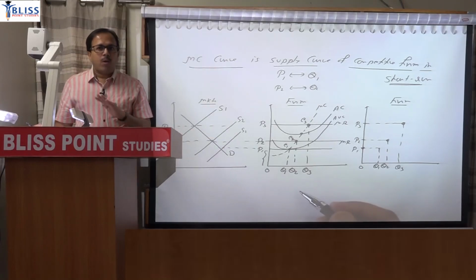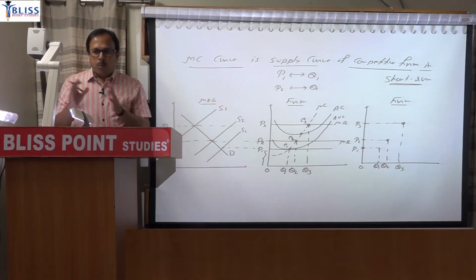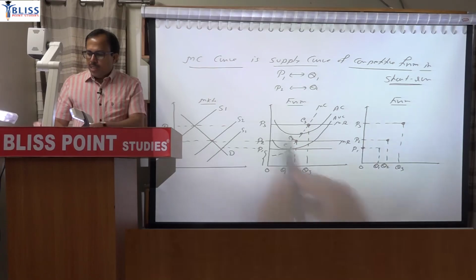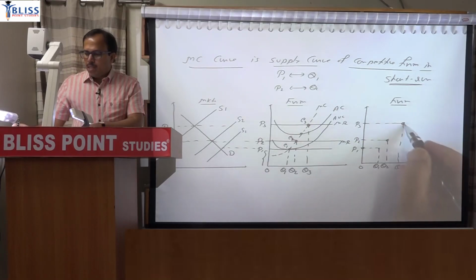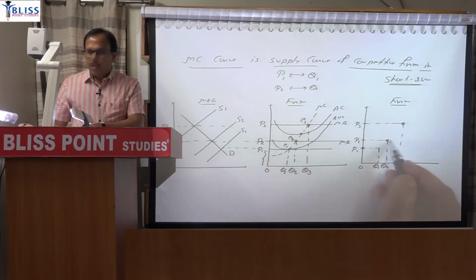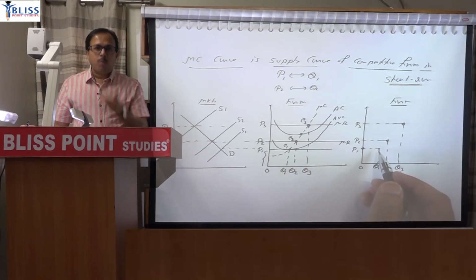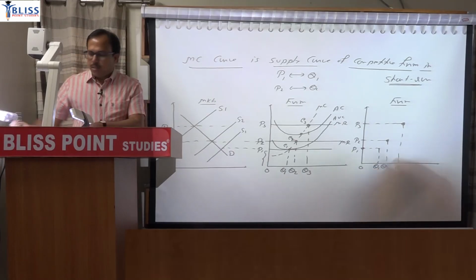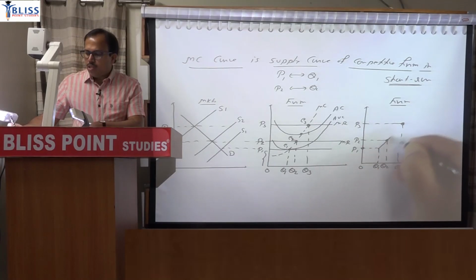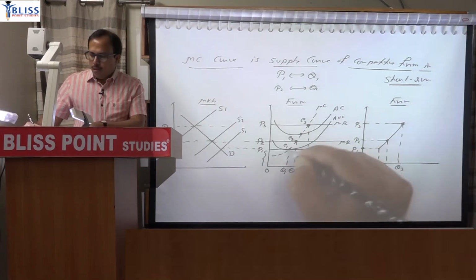So supply curve will not exist below P1. And what is that P1? P1 is shutdown price. So if you have to plot supply curve, you can say that at price P3 quantity supplied is Q3, at price P2 quantity supplied is Q2, at price P1 quantity supplied is Q1, but at price below P1 there will be no supply. So supply curve will not exist below P1. So you can join only these three points.